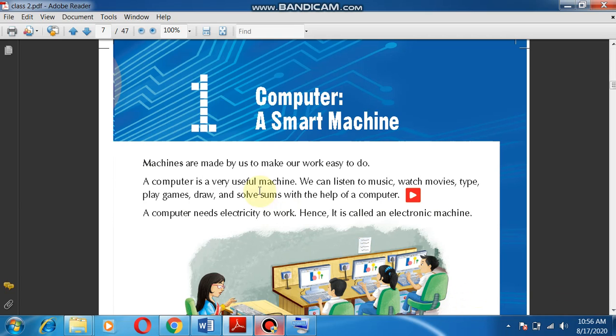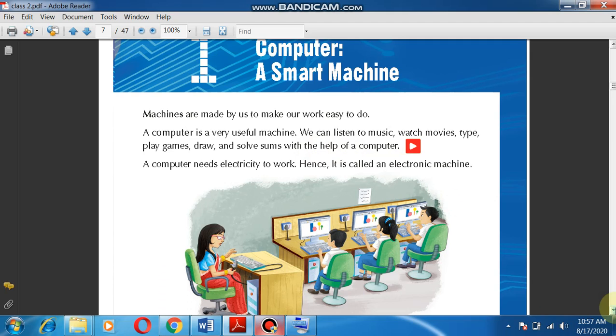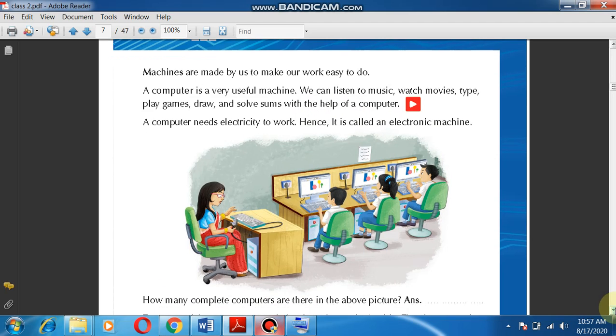So let's read the chapter and find out what is given in it. Machines are made by us to make our work easy to do. A computer is a very useful machine. We can listen to music, watch movies, type, play games, draw, and solve sums with the help of a computer. A computer needs electricity to work, hence, it is called an electronic machine.